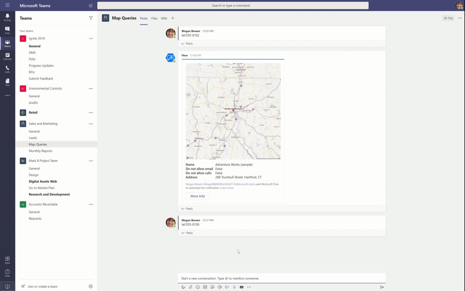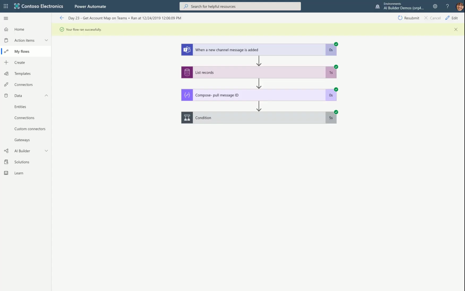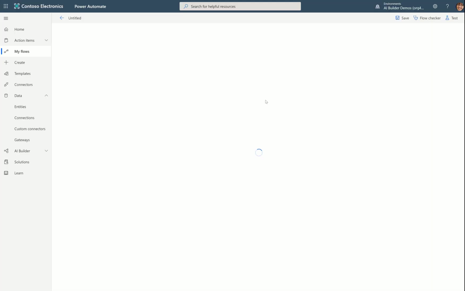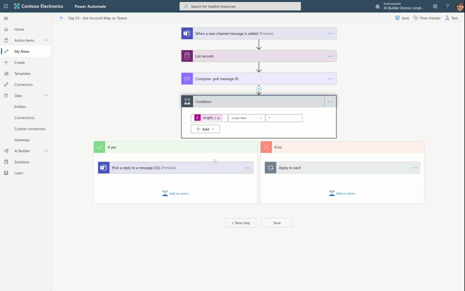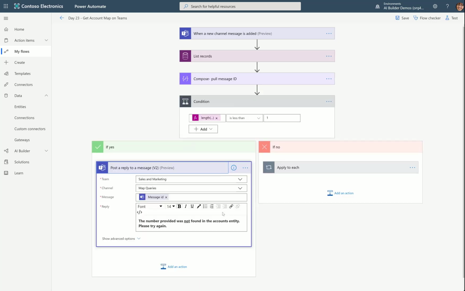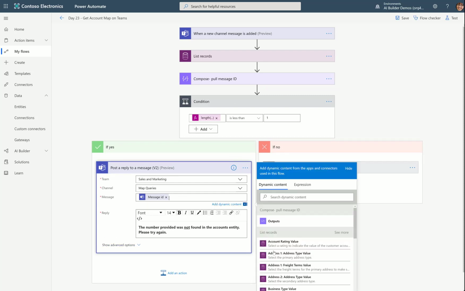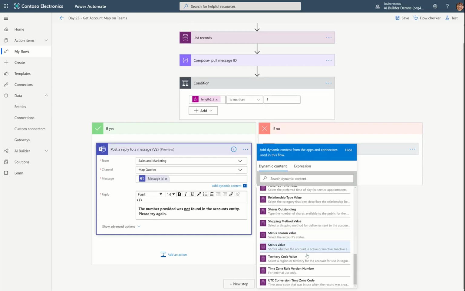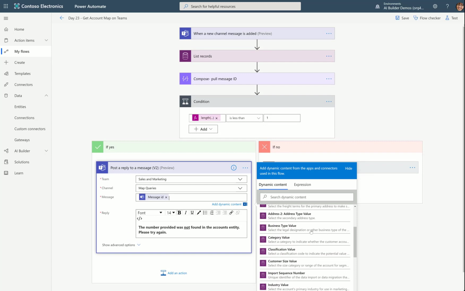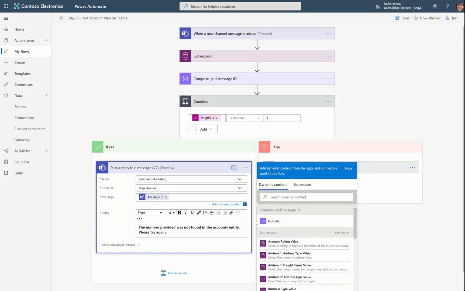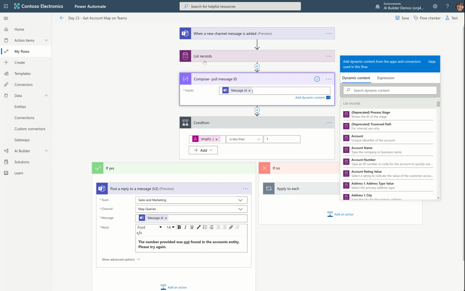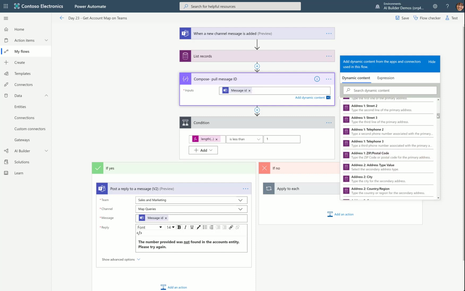So while we're waiting on that, I want to give you a couple more heads up on this. If you're running through this condition, and imagine you're doing this from scratch, because you can download it and use this today, but if you click into the message ID field and you don't see a message ID, for some reason I have noticed that consistently occurring where I can't get the message ID. And you'll notice that's why I put it in the outputs, because I can get it up here. So if I call for the message ID from the top of this flow, closer to the message, then I do get the message ID.